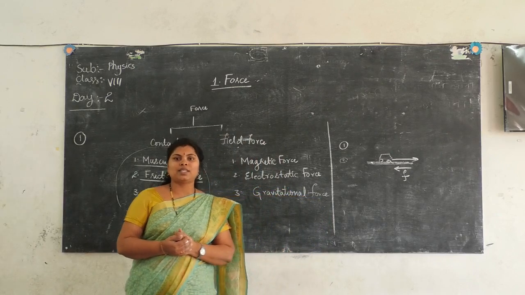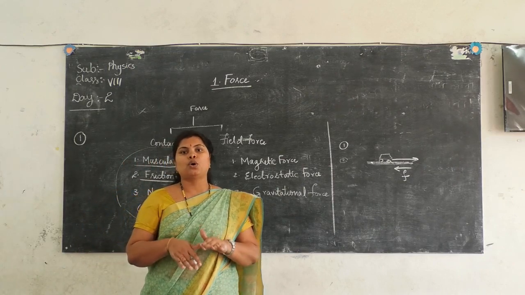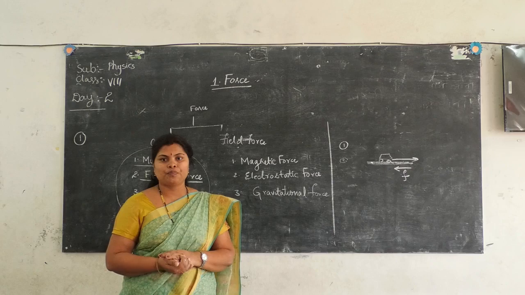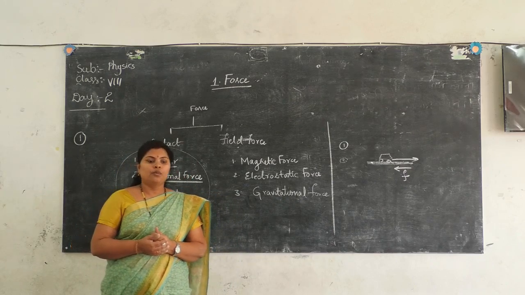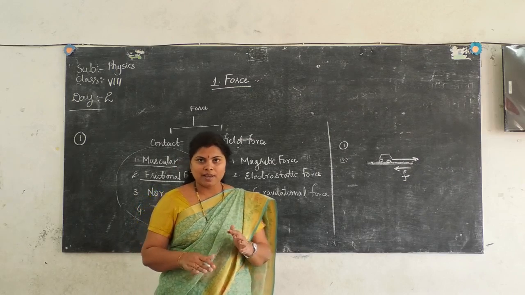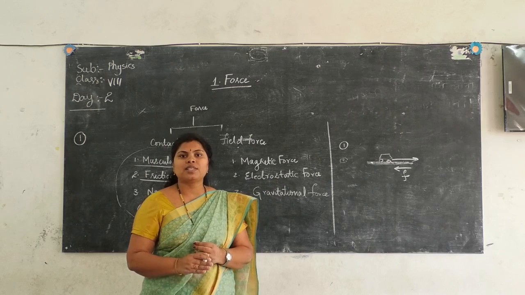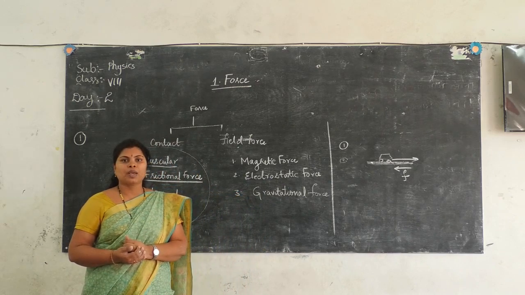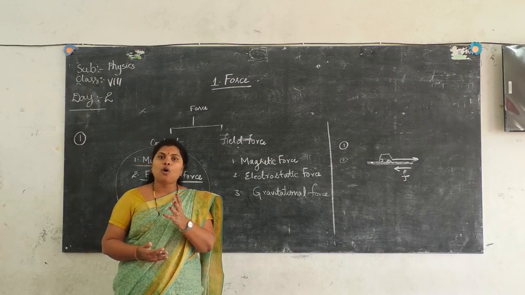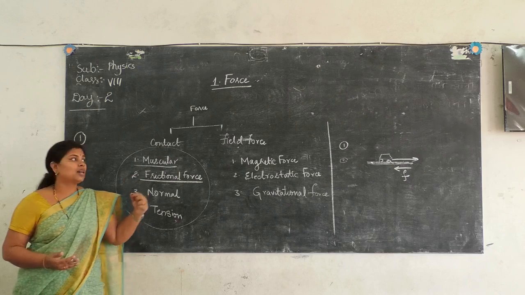The coming season is rainy season. Usually we observe when we walk on the wet, muddy roads, we fall, we slip off. Why do you think we slip? During house cleaning, as you have done along with your mothers, on the soapy surfaces, we usually fall, we slip off. Why do you think we slip off? Because there is no grip, or, to use the physical science term, there is no friction.